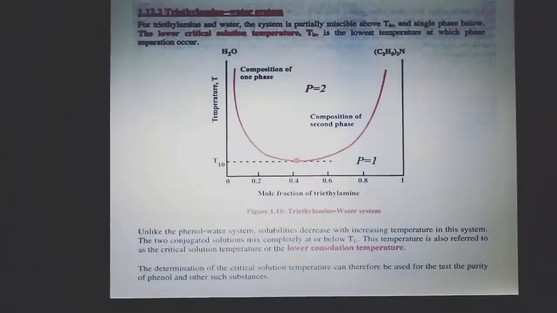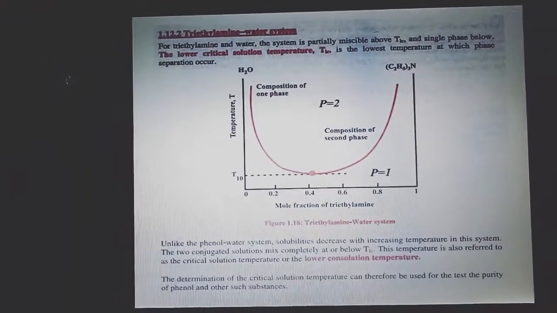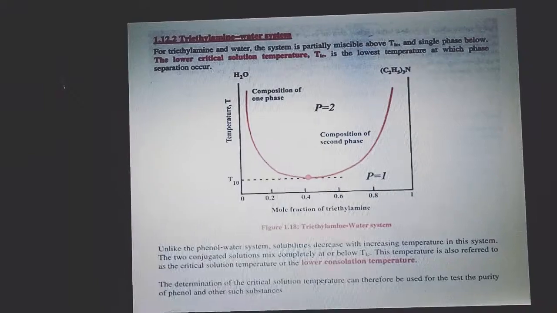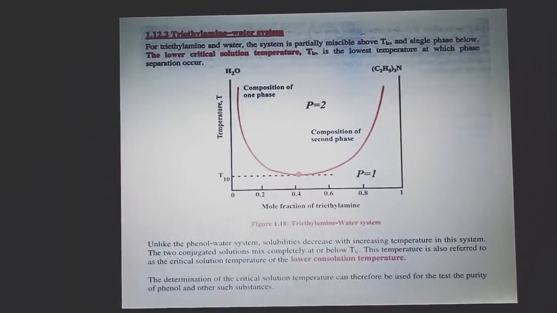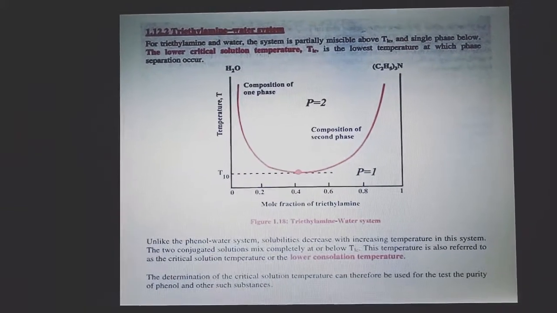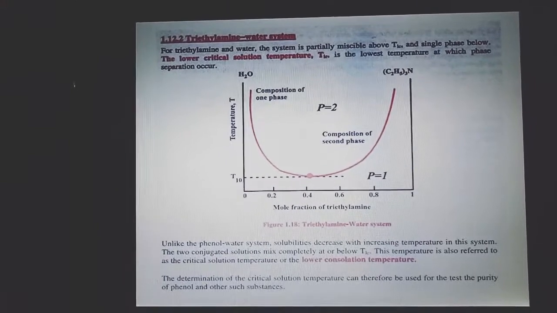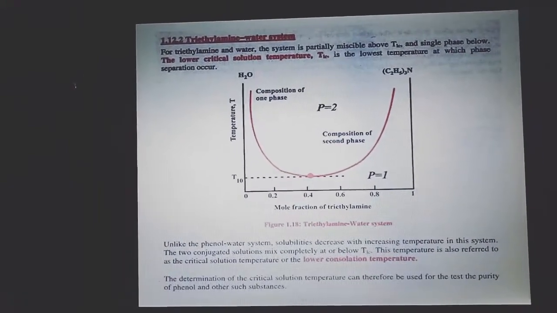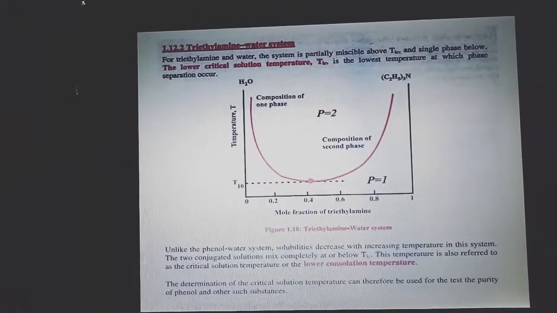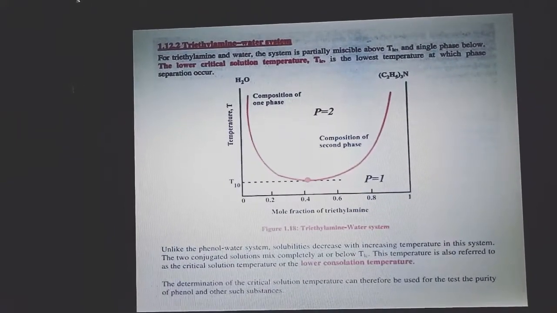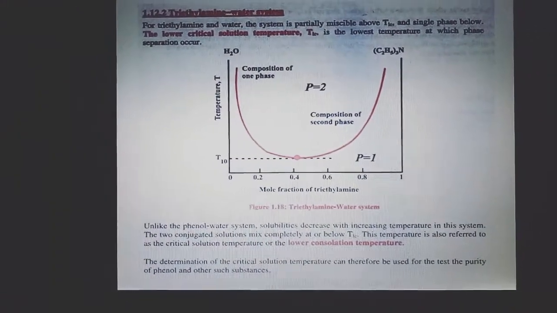Unlike the phenol water system, here solubility decreases with the increase in temperature. What was there in the phenol water system? Solubility was increasing with the increase in temperature, but here solubility decreases with the increase in temperature in this system. The two conjugate solutions mix completely at or below Tk, meaning below Tk both conjugate solutions mix completely. This temperature is also referred to as the critical solution temperature, or lower consolute temperature.